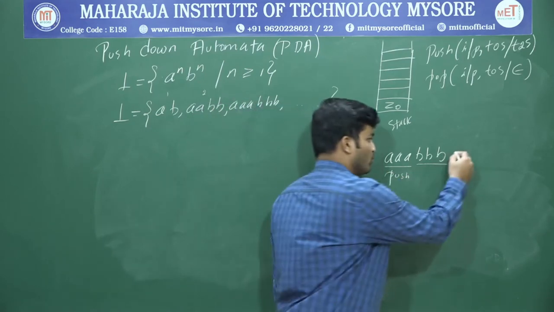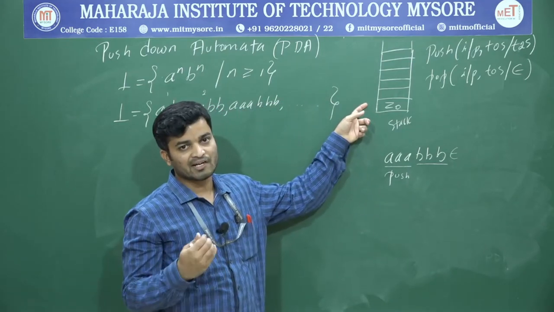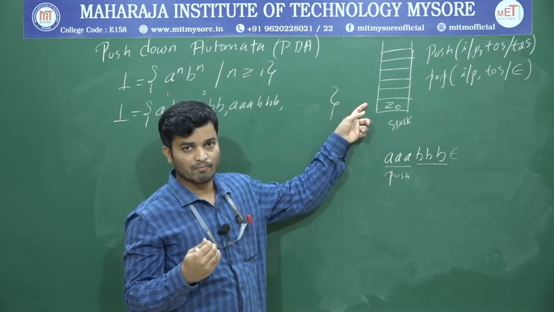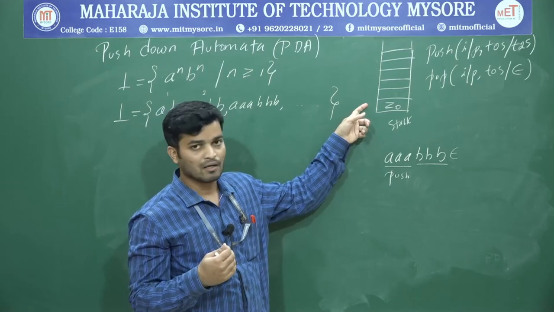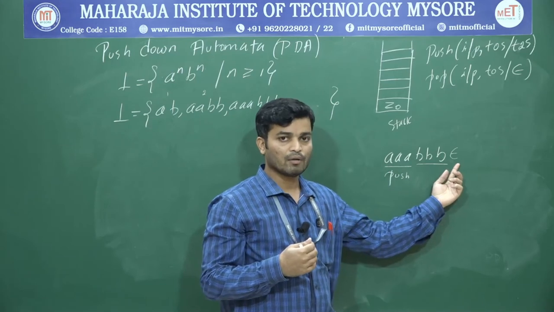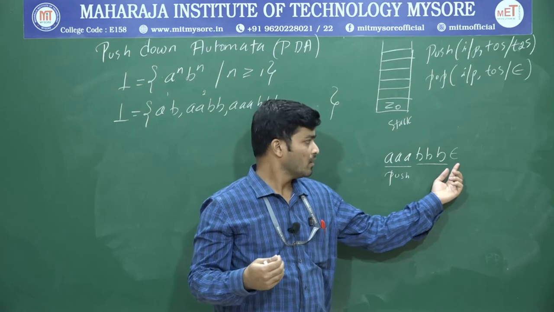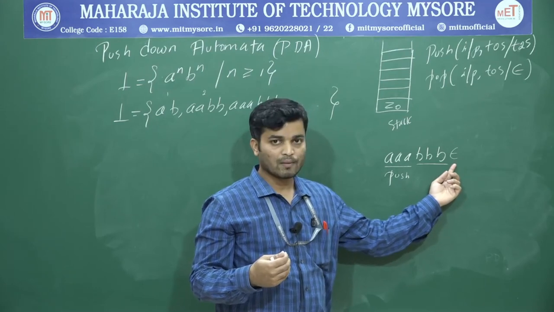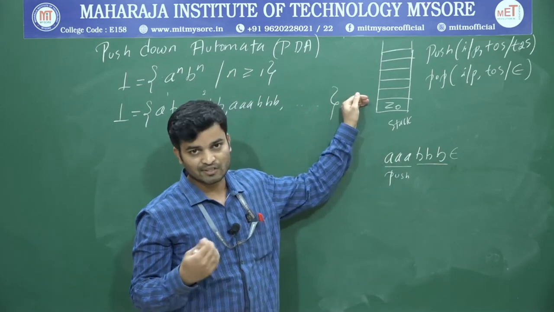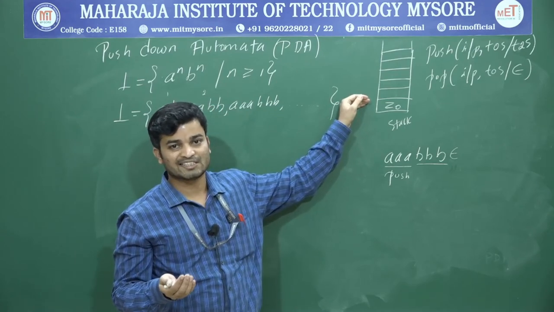Once the string is over and the top of the stack is z0. Usually the stack contains z0 by default. If the stack contains z0 once the string is over, in that case the string is valid, and you can accept it. But if the input is over but the stack contains something other than z0, in that case the string is not valid, and you are not supposed to accept that string.